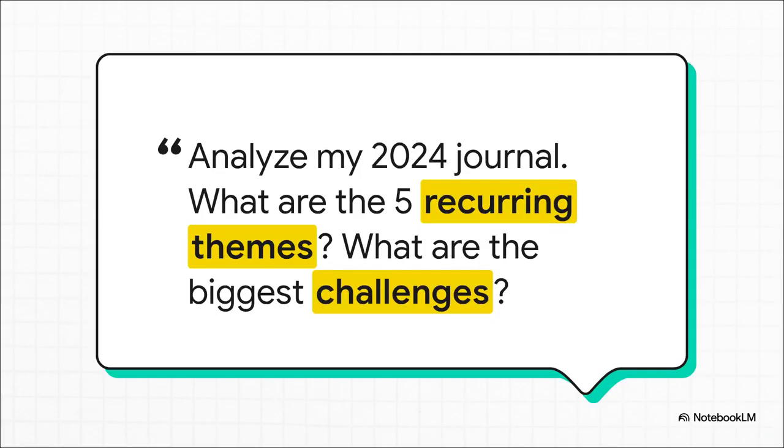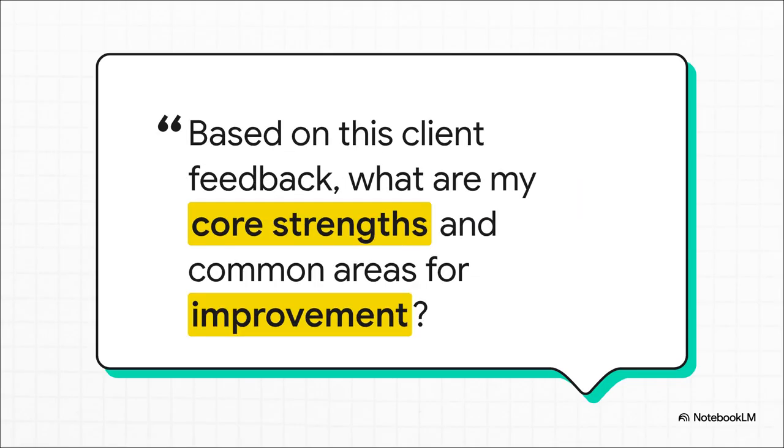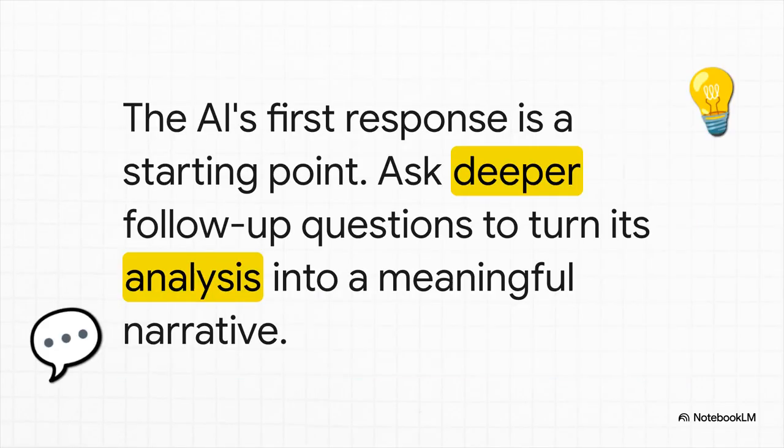Now, once you have your text, you give the AI a prompt that looks something like this. See what you're doing here? You're asking it to be an analyst, not a storyteller. It's just finding the patterns that are already there in your own words. And hey, this works for professional stuff too. A prompt like this can take a bunch of praise and criticism and just distill it into objective data. It helps you see your strengths and where you can grow without all that emotional baggage attached. It's pretty powerful. But look, that first response you get from the AI, that's just the beginning.